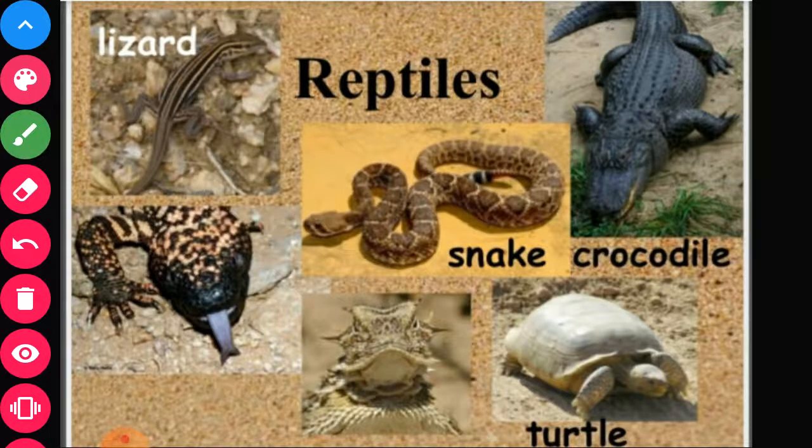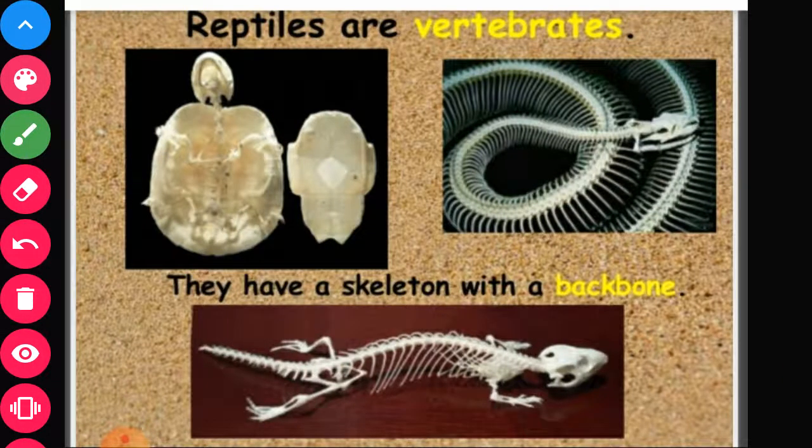Now reptiles. Some examples are given: lizard, crocodile, snake, turtle. Characteristics: reptiles are vertebrates. They have a backbone. They have a skeleton and the backbone which provides support at the time of walking or moving.